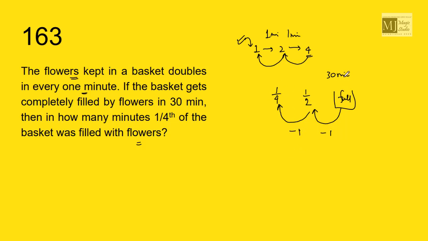That means in 30 minus 2, that is in 28 minutes, the basket would be 1/4 filled up with flowers. Then in the next minute, it would be 1/4 into 2, that would be half. Then in the next minute, it would be half into 2, that is, it is full. A tricky question to answer. Answer is 28 minutes.